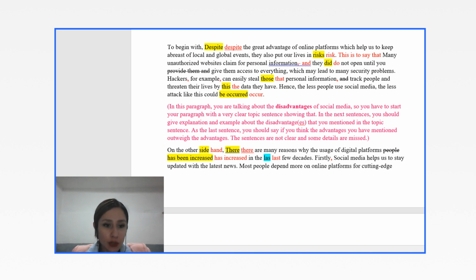Now, in one of your body paragraphs, you should develop either your advantages or disadvantages. Like for example, in the first body paragraph, you explain more about advantages, and in the next body paragraph, you should talk about the disadvantages, or we can talk about the disadvantages here and the advantages in the next body paragraph. It's up to you.